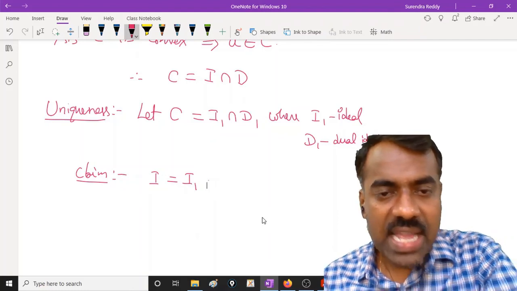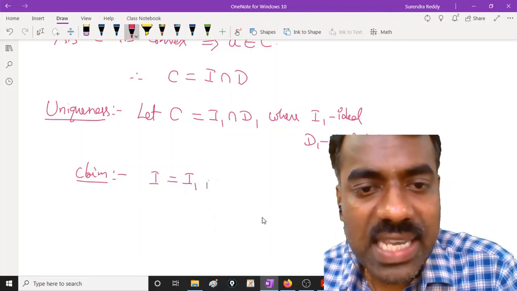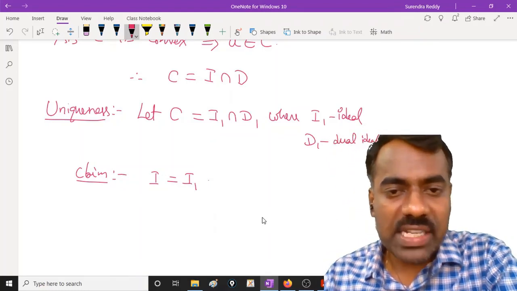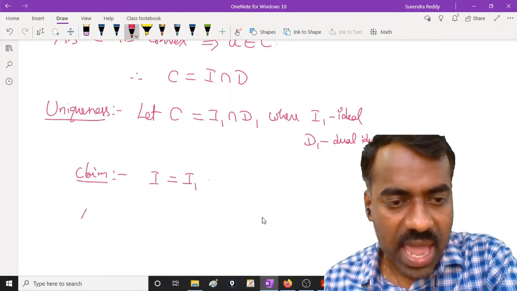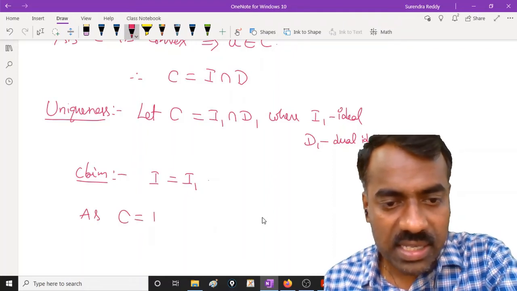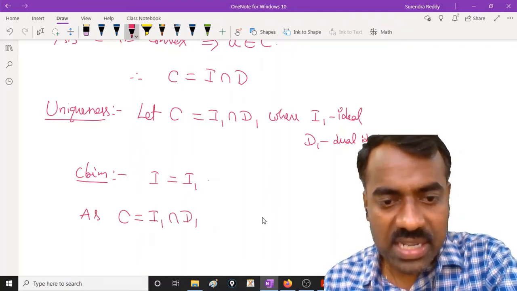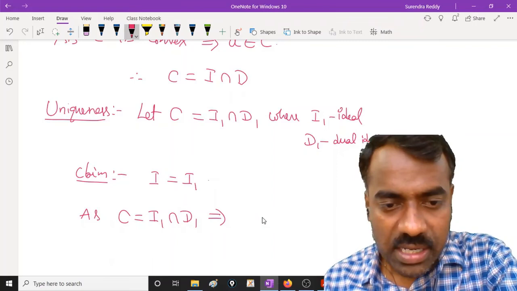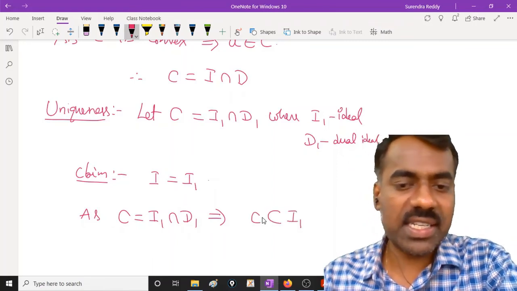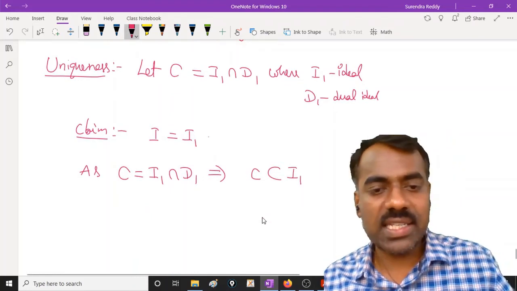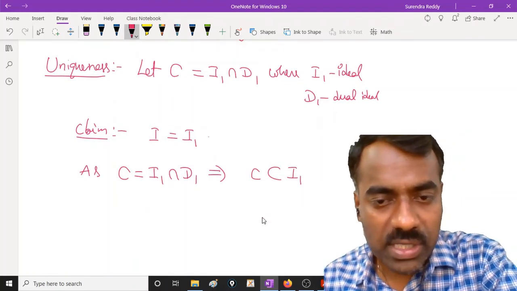I1 is an ideal, right? And C is contained in I1. What is the relation between these? C is I1 intersection D1. As C is I1 intersection D1, this is smallest. Therefore, C is contained in I1 because it is the intersection of these two. Obviously, an intersection is contained in both of those sets.